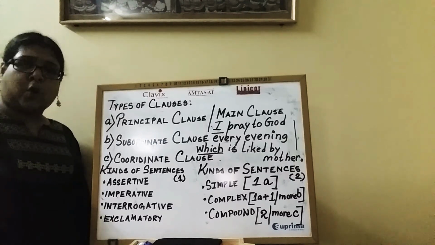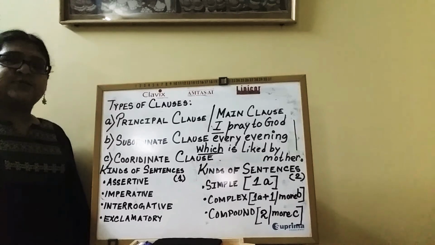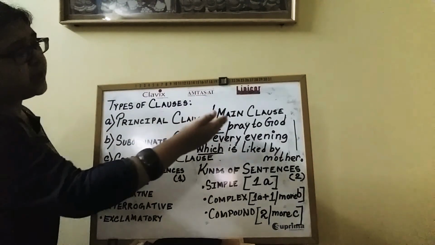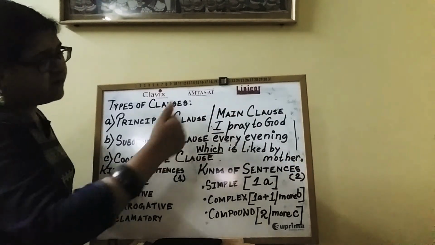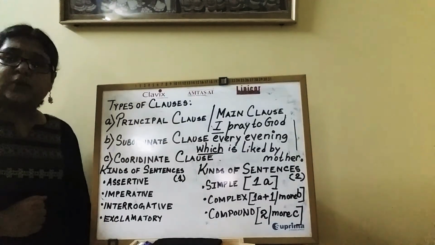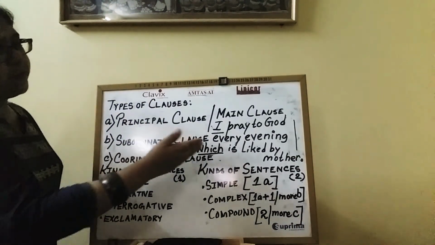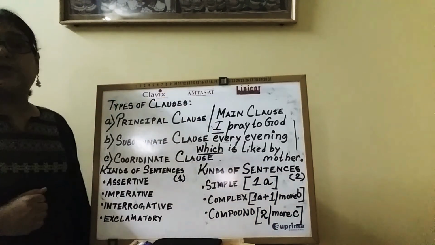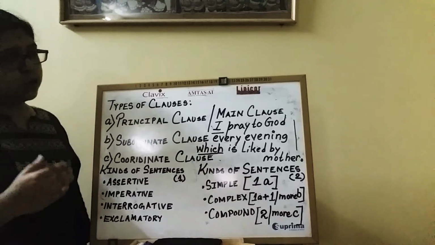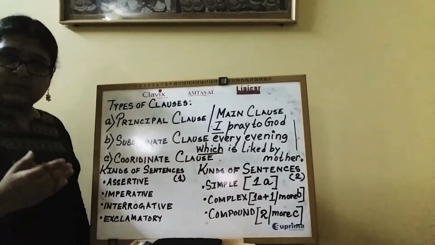I pray to God in the evening, which is liked by mother. Okay, the example is given here. I pray to God every evening, which is liked by mother. Okay, so over here in this particular example, there is only one subordinate clause. Alright, I pray to God every evening, which is liked by mother.